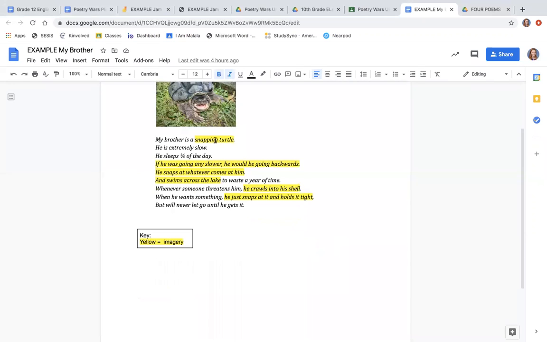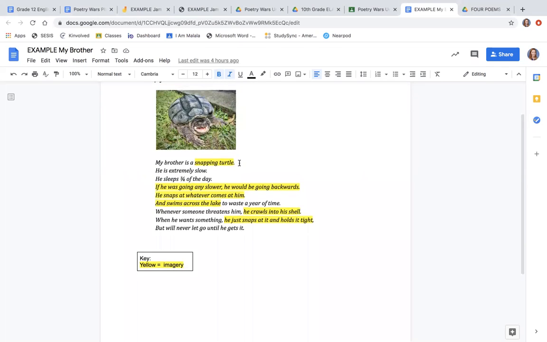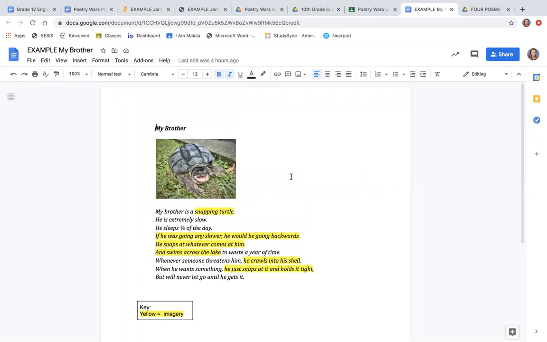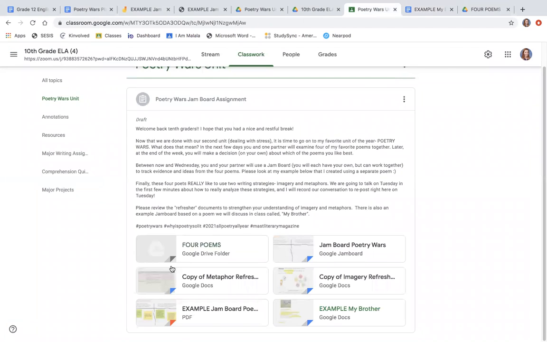If you'll notice, some of this poem has been highlighted in yellow. Yellow indicates a key example of imagery, where this poet is giving us a mental picture or helping us use our senses to understand this snapping turtle as his or her brother. So based on this poem, I filled out a Jamboard.